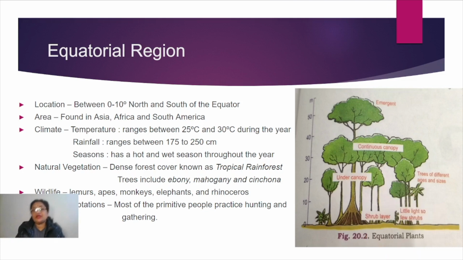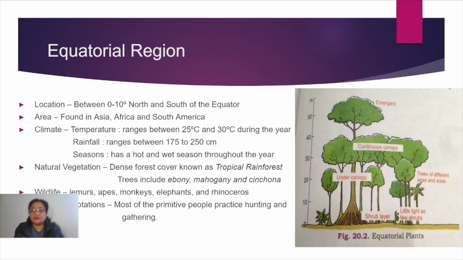Now what type of cultivation is mostly practiced in these areas? The main type of farming practiced here is shifting agriculture. Several gardens have been developed where plantation farming is being done, especially in Java, Sumatra, Malaysia, then Central America.